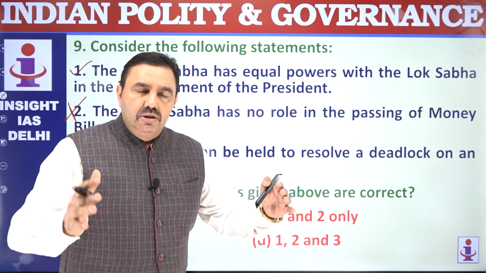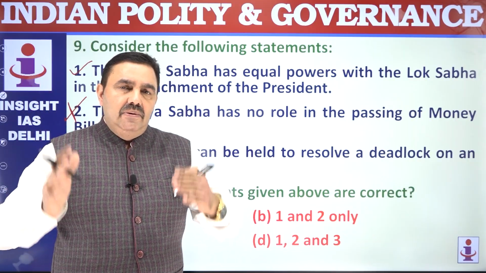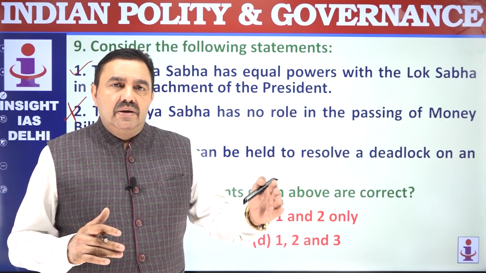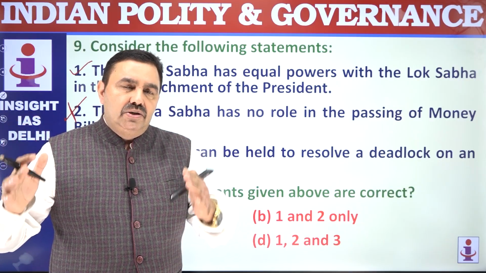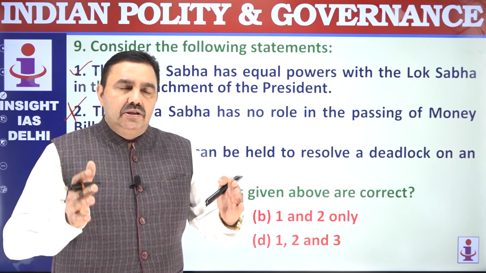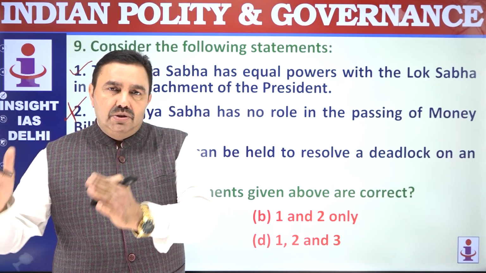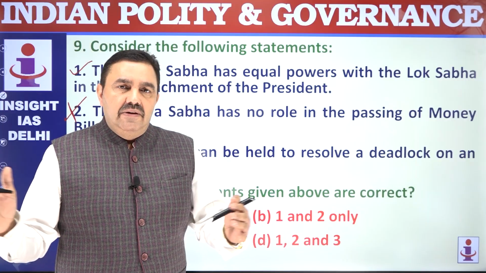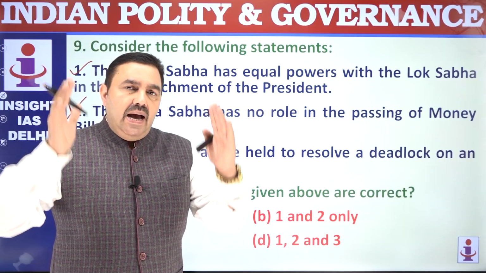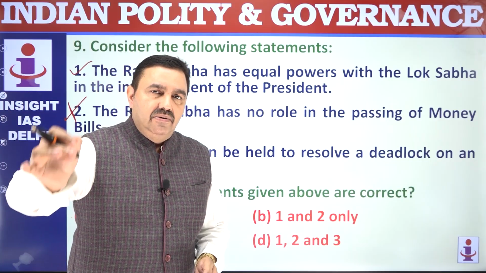So there is a procedure. Lok Sabha cannot just pass money bill and send it to the president. Procedure demands that money bill will have to be sent to Rajya Sabha. Now Rajya Sabha may approve it, Rajya Sabha may reject it, Rajya Sabha may approve it with some amendments or cuts within 14 days. So 14 days time is available to Rajya Sabha. After 14 days, if Rajya Sabha has sent the bill to Lok Sabha with changes, Lok Sabha can reject those changes. If Rajya Sabha has approved, Lok Sabha can go ahead. And if Rajya Sabha has rejected, Lok Sabha can go ahead. If Rajya Sabha has not even considered the bill in 14 days, still Lok Sabha can go ahead and send the bill to the president for signature.